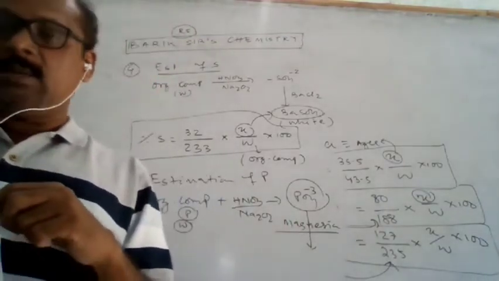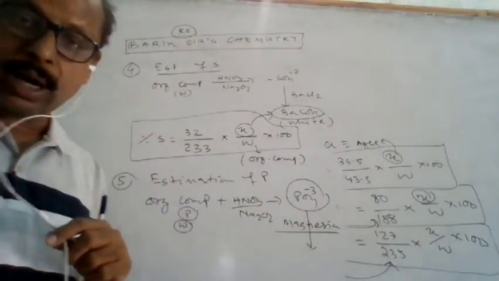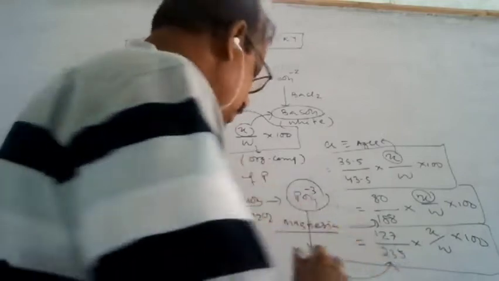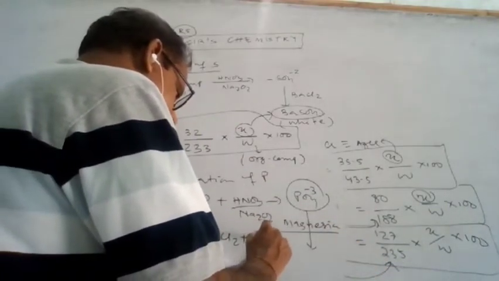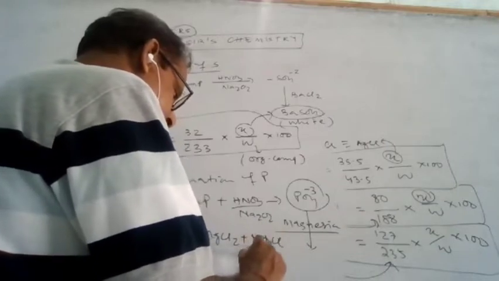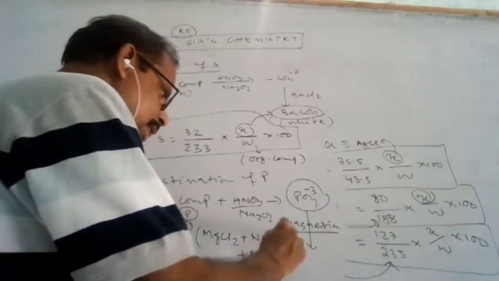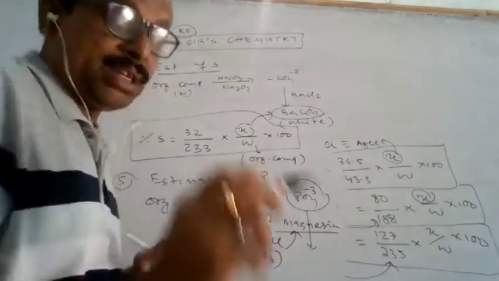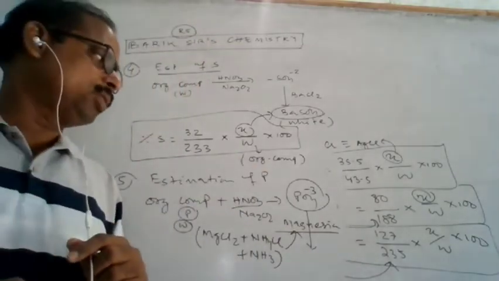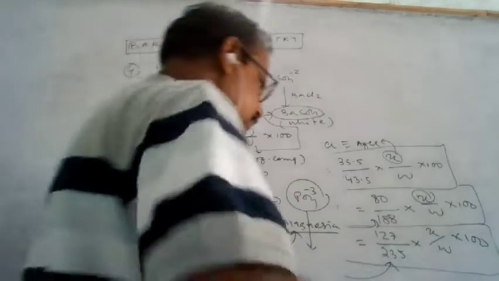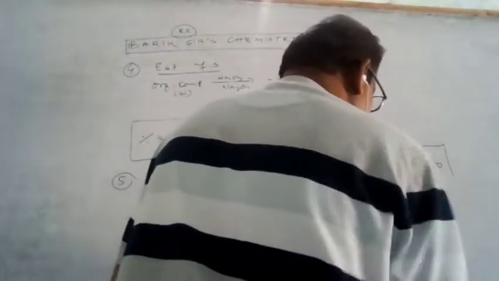The magnesium mixture is magnesium chloride, ammonium chloride, and ammonia. These three constitute the magnesium mixture. Sometimes in entrance examinations, questions are also asked about the magnesium mixture.